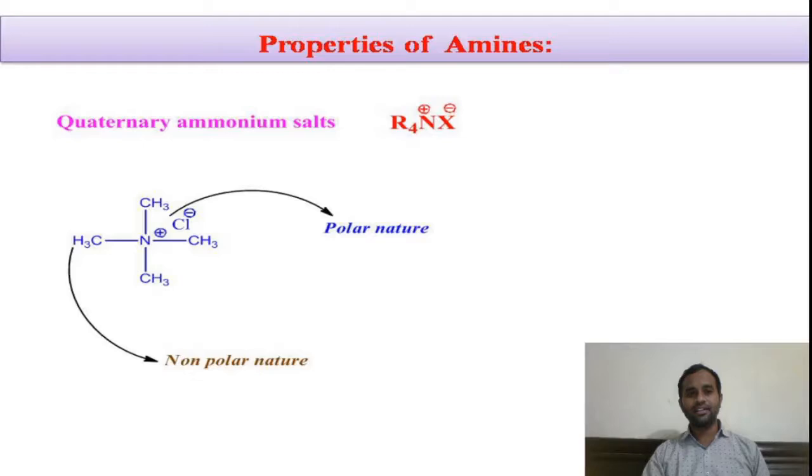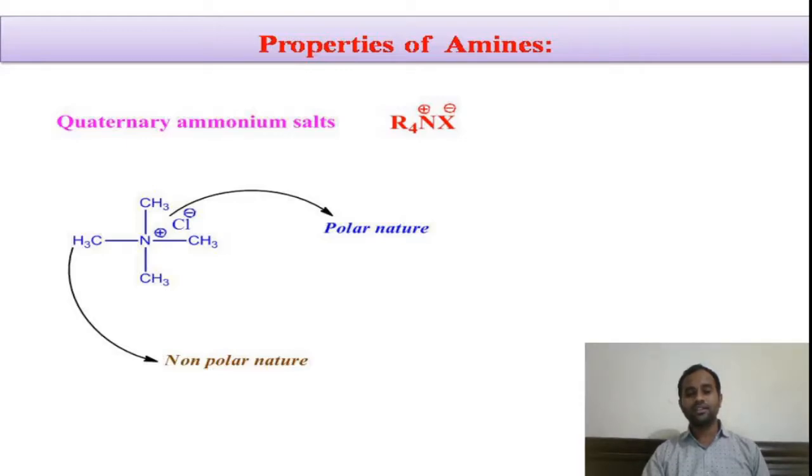And you can see here the quaternary ammonium salt has dual nature. Due to the presence of plus and minus charge between the nitrogen and halide ion, that is ionic nature, it gets polar nature. Because of this it will tend to move in aqueous solvents, that is polar solvents. Due to the organic part, that is the four methyl groups, it is of non-polar nature.